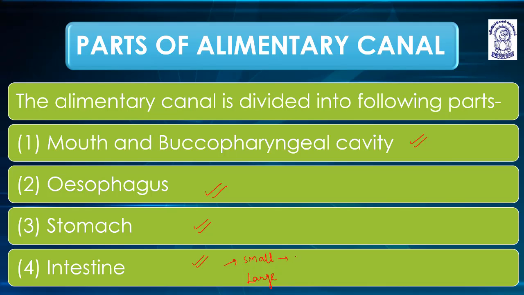The small intestine has three parts: duodenum, jejunum, and ileum. The large intestine has three parts: cecum, colon, and rectum. So three parts of the small intestine and three parts of the large intestine. So the alimentary canal is divided into the mouth and buccopharyngeal cavity, then the esophagus, then the stomach, and then the intestine.